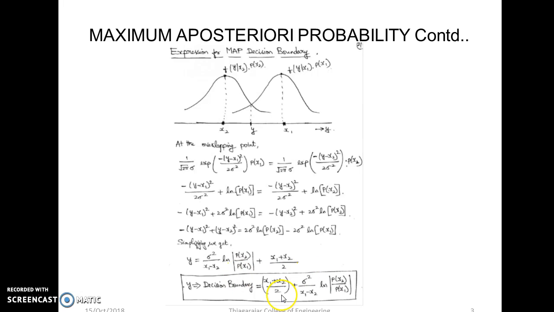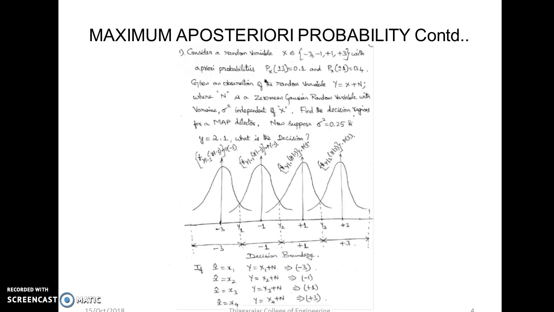From this expression, what we understand is that this will be the exact decision boundary, but since the probabilities of occurrence of these symbols are not equiprobable, the decision boundary will shift towards right or left according to the probabilities of occurrence of the sequences. So with this expression, we will find the decision boundary y. We will see one example problem.